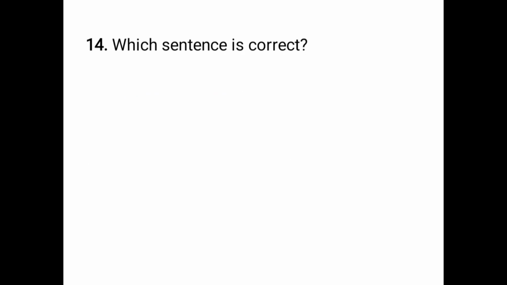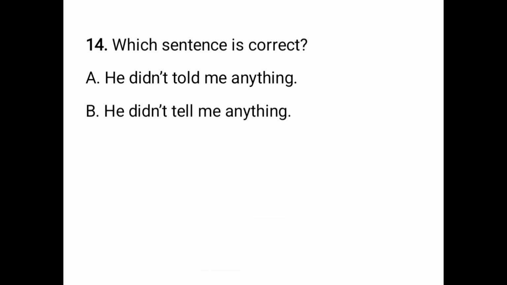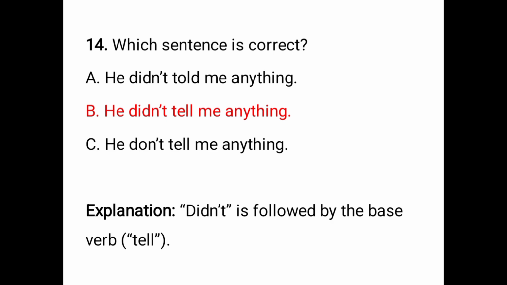Question number 14. Which sentence is correct? He didn't told me anything. He didn't tell me anything. He don't tell me anything. The answer is: he didn't tell me anything. Didn't is followed by the base verb, in this case, tell.